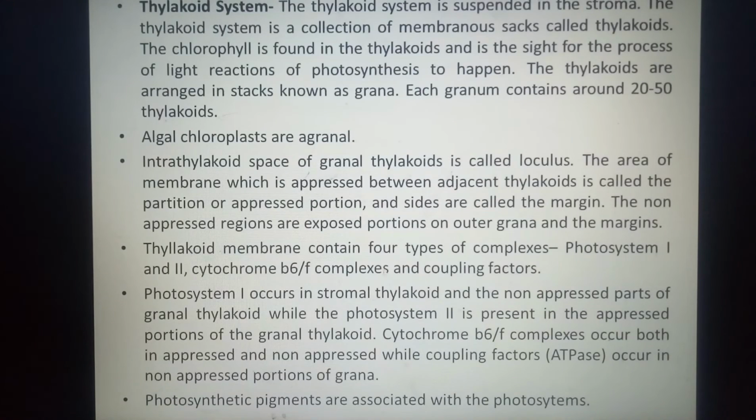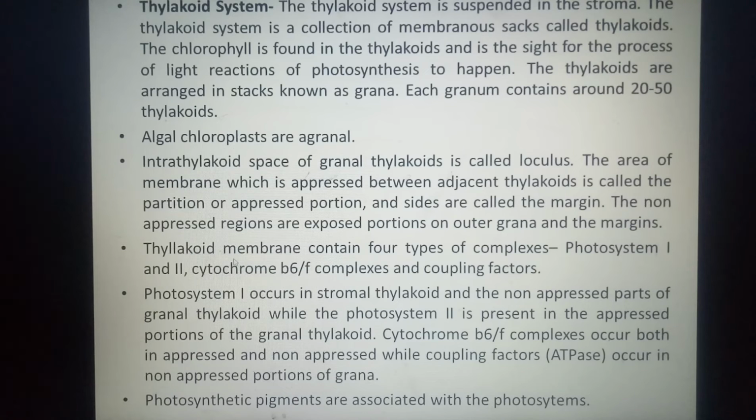I was talking about the appressed and non-appressed portions of chloroplast. These thylakoid membranes contain 4 major complexes, photosystem 1 and photosystem 2, that we know, which are involved in photophosphorylation, along with cytochrome B6 and F complexes and coupling factors. Coupling factors are the ones which are ATPases, जो कि ATP बनाते हैं. ये सारे के सारे जो हैं हमारे photophosphorylation के components हैं.